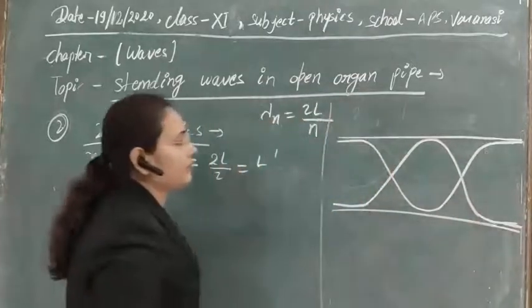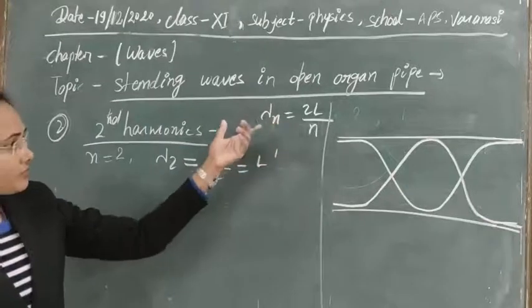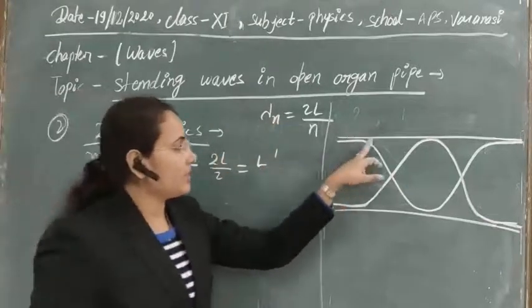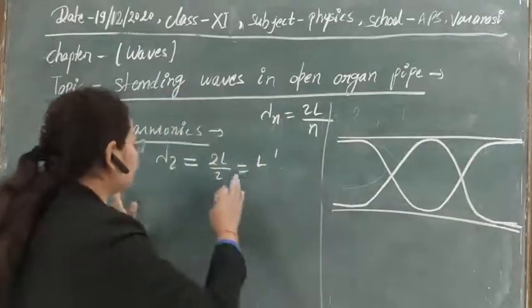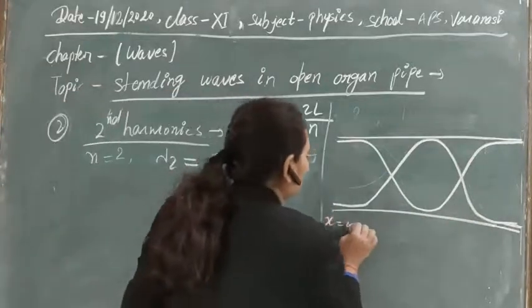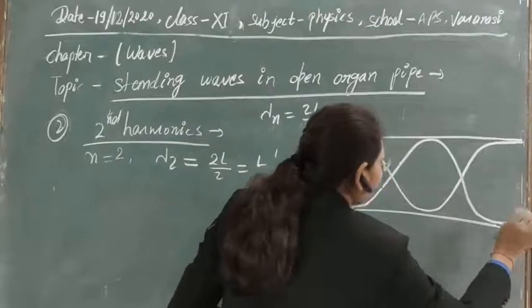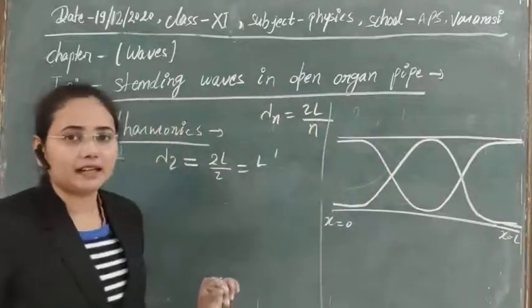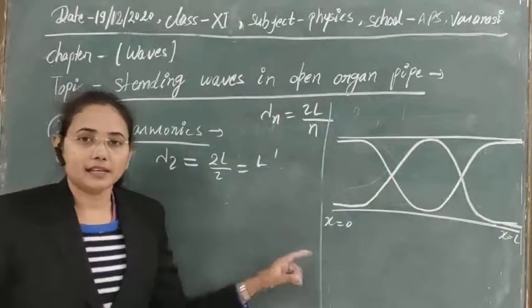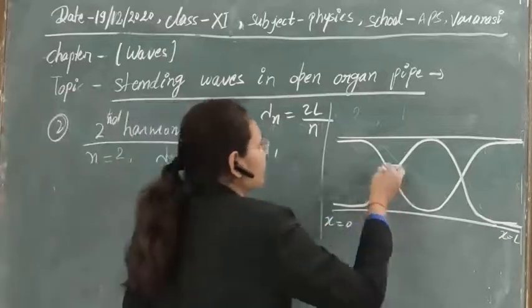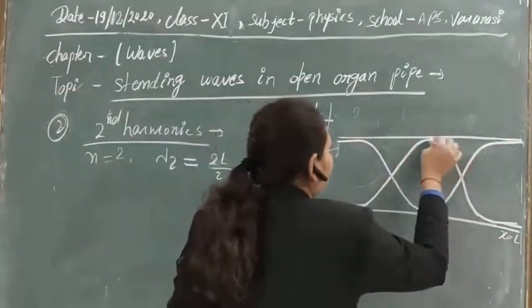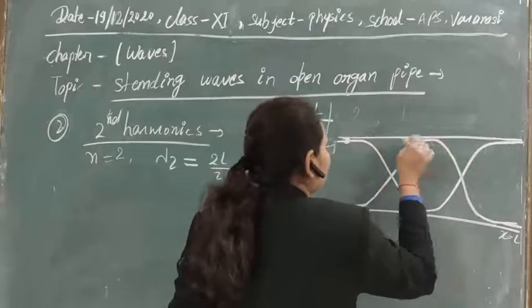So this is the wave diagram for the second harmonic, in which we are getting a complete wave, or complete lambda, within the region 0 to L. Means within the organ pipe a complete wave can be obtained for the second harmonic, for the second mode of vibration.